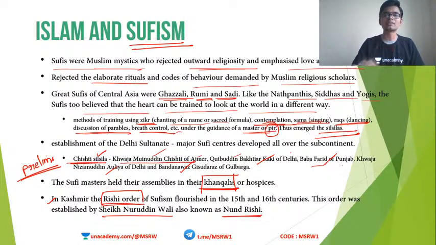So these Bhakti and Sufi movements were actually against all these things. They said that it doesn't matter what kind of birth a person has. Maybe that person is born in a so-called low-class caste, or maybe from a high-class family, doesn't matter. Irrespective of the person's birth, anyone can achieve salvation, and everybody has the right to pray to God. That was the kind of idea that drove Bhaktism and Sufism.